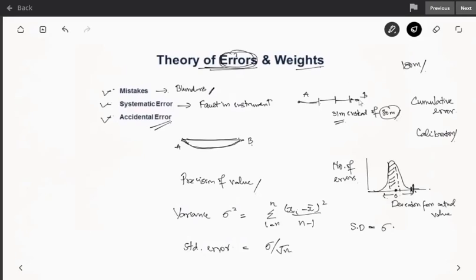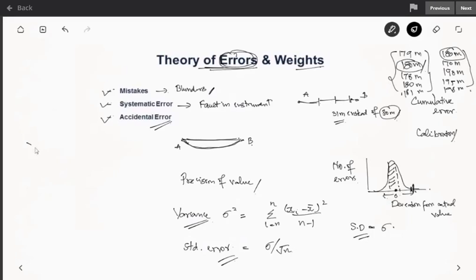Suppose the actual length of AB is 180 meters and you had made 4-5 observations and they are 179 meters, 178, 180 and 181 meters, and some other person also made 5 measurements for this distance AB. One found 180 meters and the others were very different: 170, 190 meters and 198 meters. If you see here, these are very much different from the actual length of 180 meters, but here it is always around 180 meters. So this is more precise, and that can be determined by this variance, standard error, standard deviation, etc.